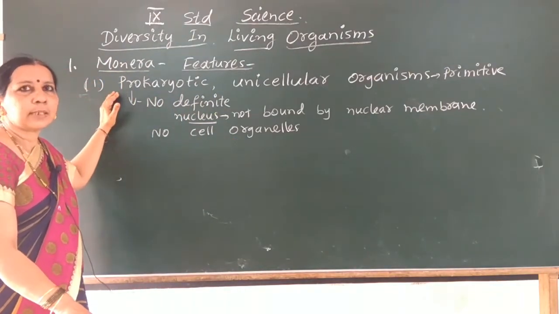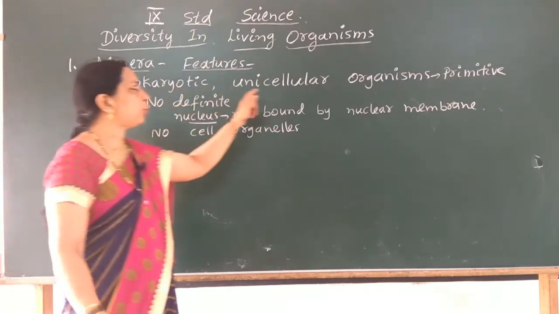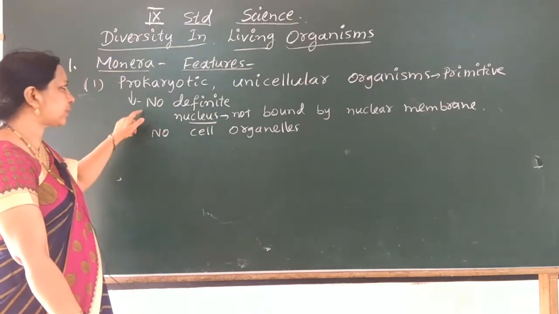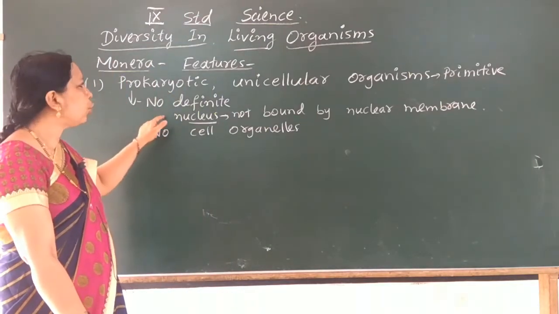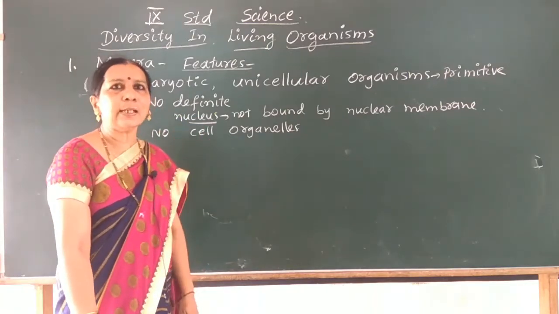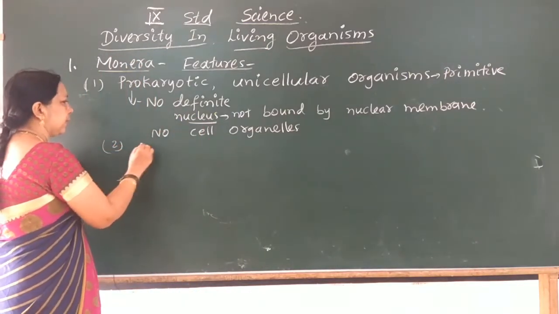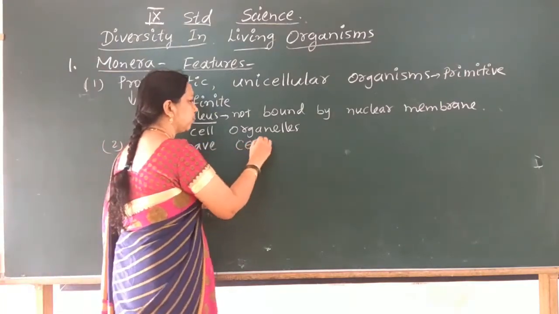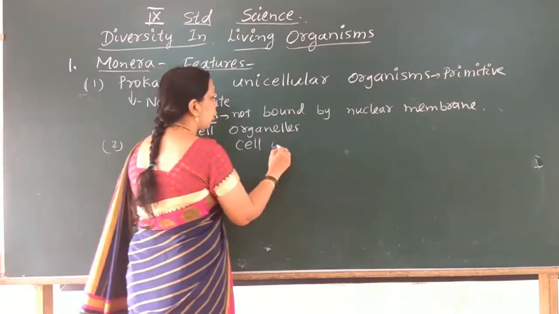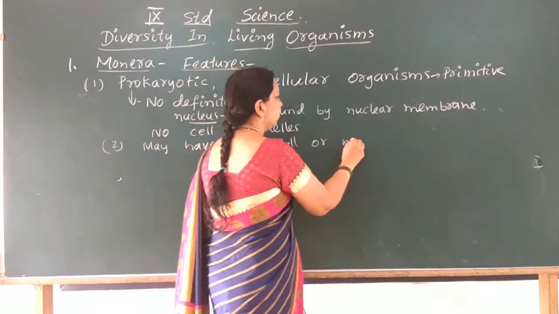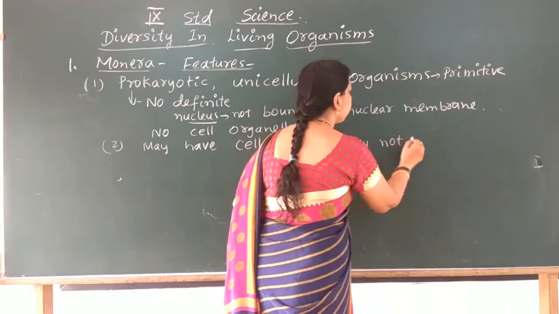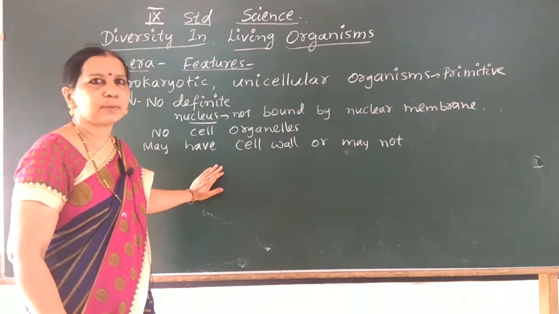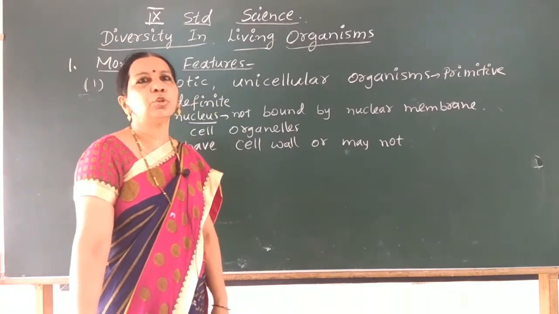This kingdom Monera includes prokaryotic unicellular organisms which are called primitive organisms, in which the organisms have no definite nucleus and no cell organelles, and they may have a cell wall or may not. Some organisms have cell walls and some do not have.